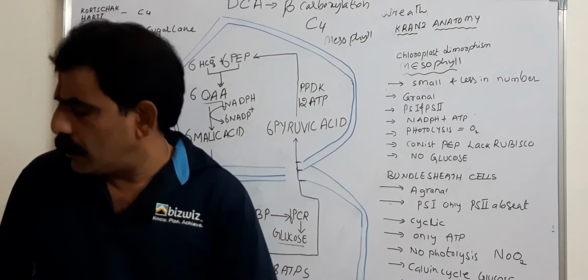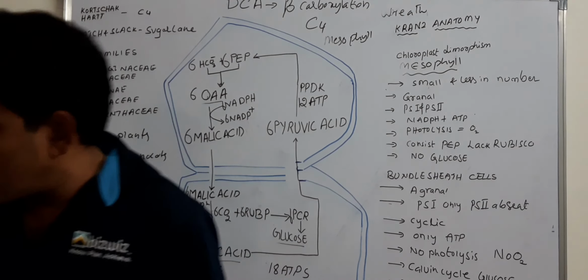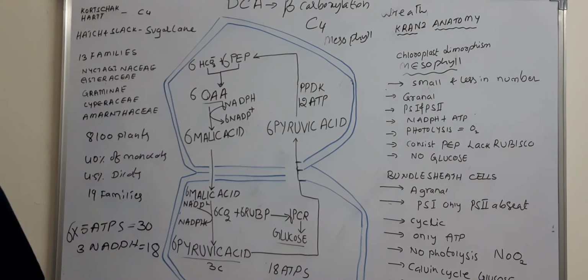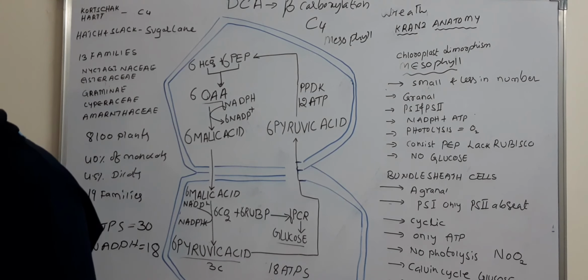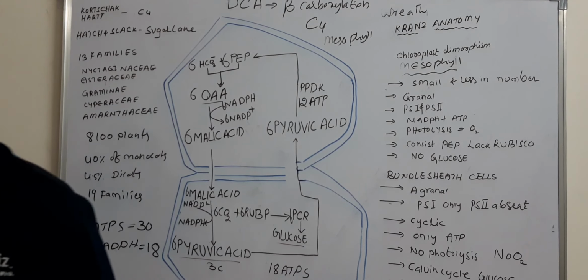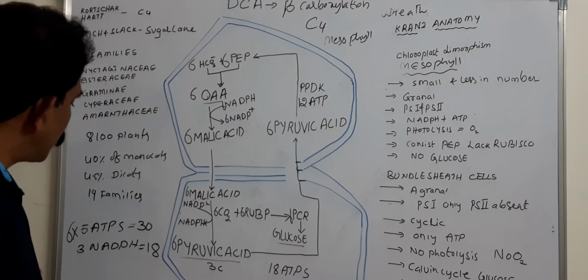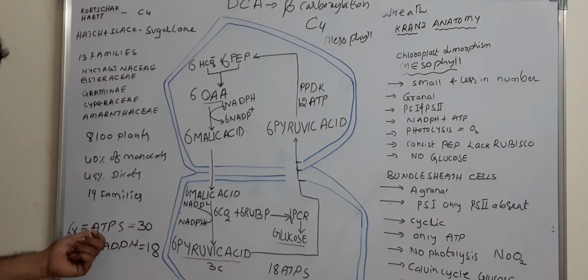Like this, to produce a molecule of glucose, how many turns of the C4 cycle are needed? It needs 6 turns of the C4 cycle. For the occurrence of 1 C4 cycle, 5 ATPs and 3 NADPH.